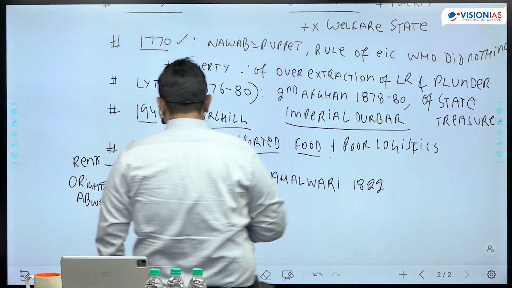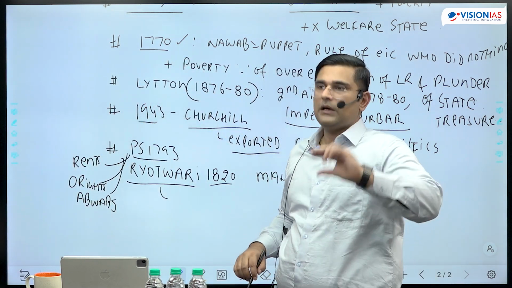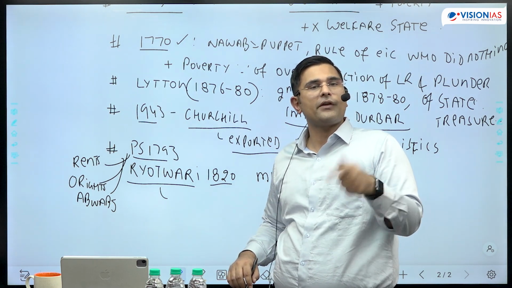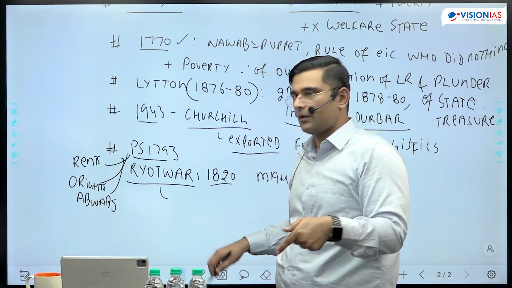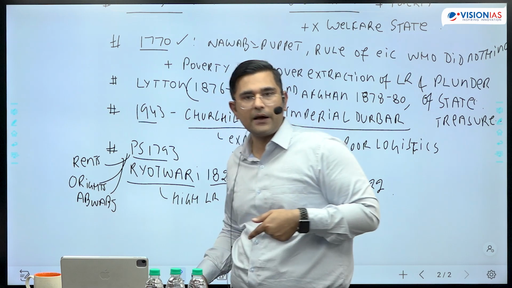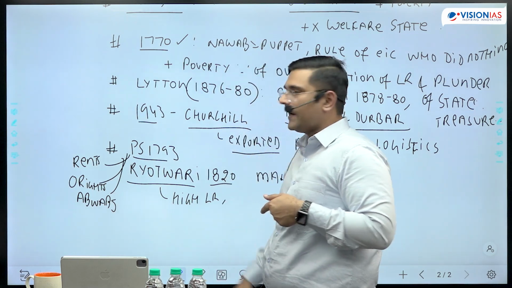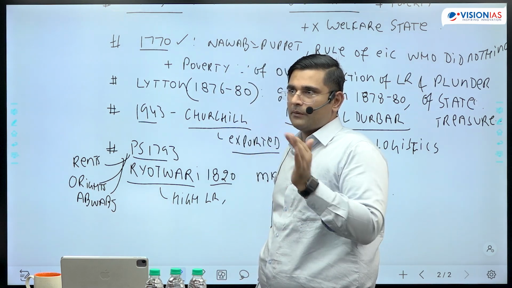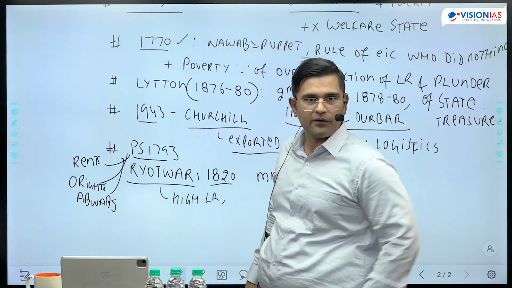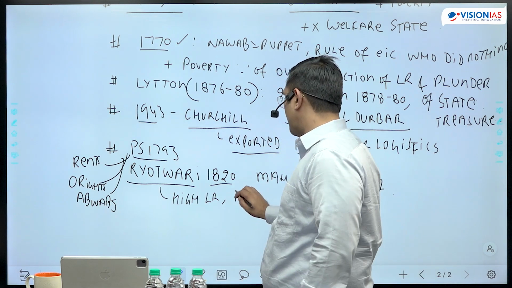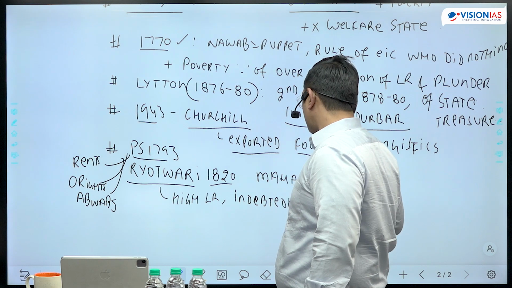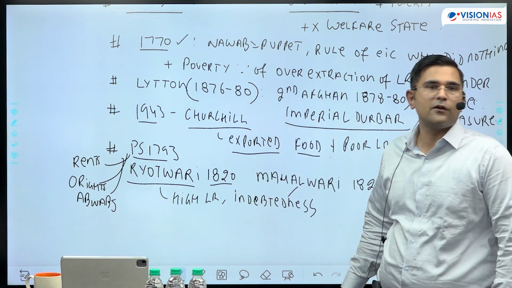The next aspect, Ryotwari. So in the case of Ryotwari, who is the landowner? Ryot is the landowner. So landowner, property owner pays tax. Always property owner pays tax. So therefore here the issue is of high land revenue, that is the tax, right? And because the land revenue is high, I have to take a loan from the money lender, and the money lender gives me a loan at a very high interest rate, which empties my pocket, right? So therefore indebtedness. And this is the common point with respect to Mahalwari and Ryotwari.